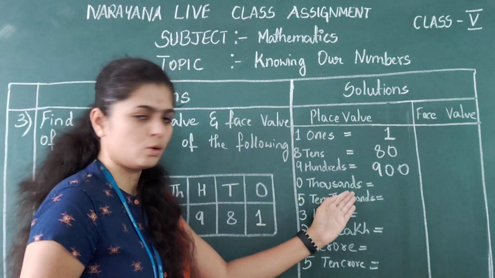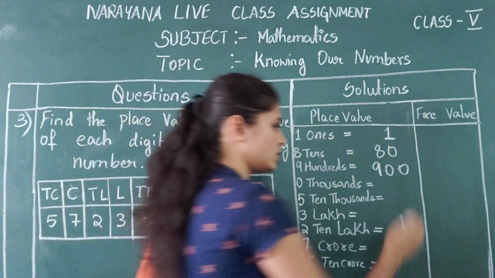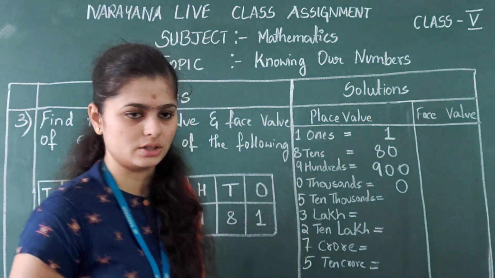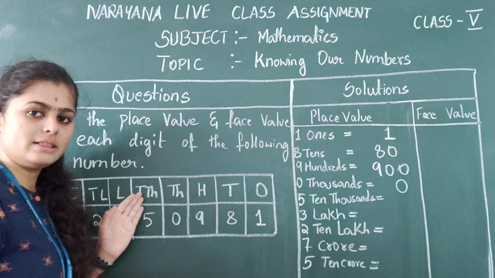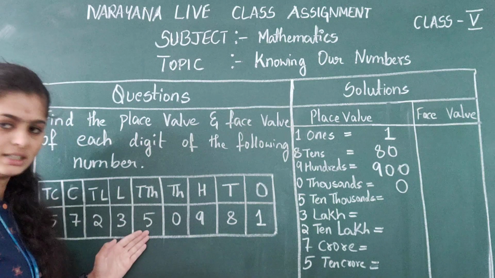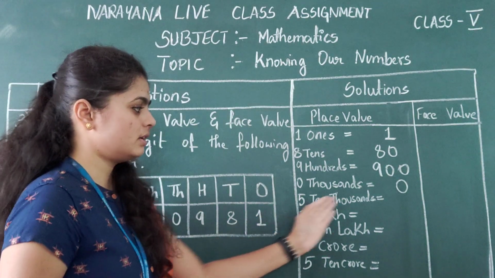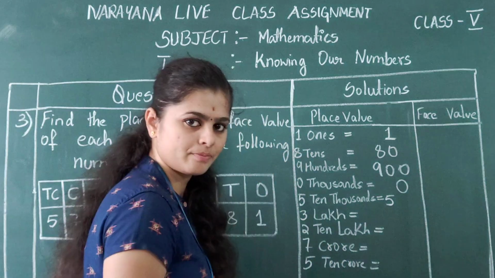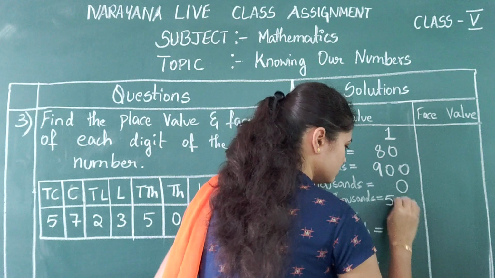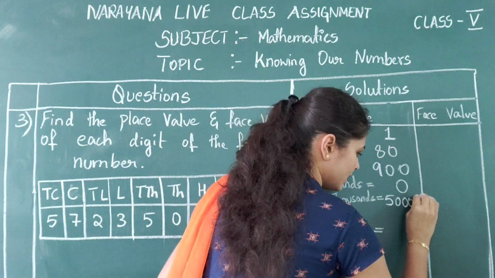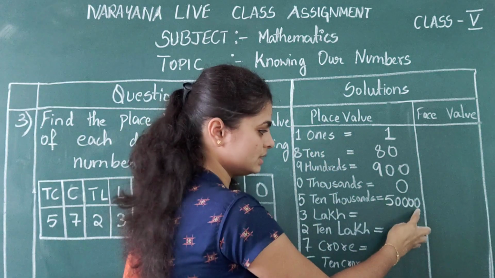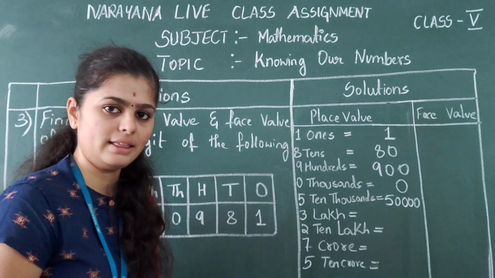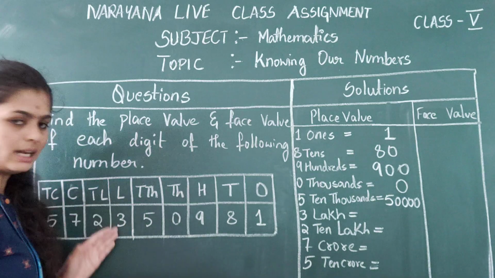Okay. Next, in the 1000 place they have given 0. So 0 thousands means you can write only one 0, right? No need to write the 4 zeros. Now in the 10,000 place they have given 5. So 5 ten thousands. How to write? First write 5, and then you can write the zeros and check ones, tens, 100, 1000, 10,000. So 5, 10,000.